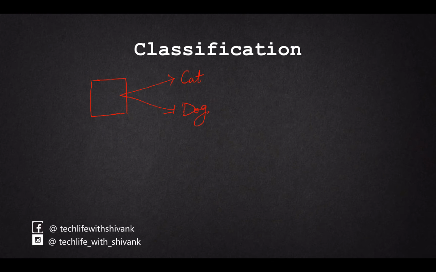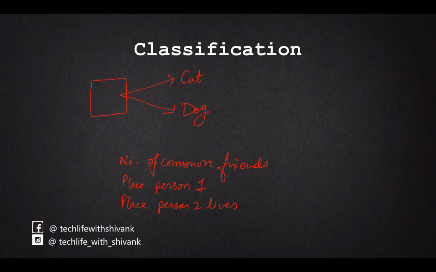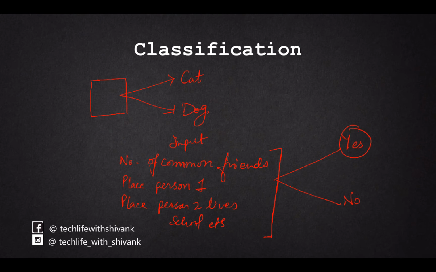And another example could be to predict whether two people on Facebook are friends or not. So for this example, input could be things like number of common friends. It could be the place where person 1 lives, the place where person 2 lives, the place where they go to school, etc. So these all are the input features. And again we have to predict either a yes or a no. Yes means that those are friends on Facebook, and no means those are not friends on Facebook.